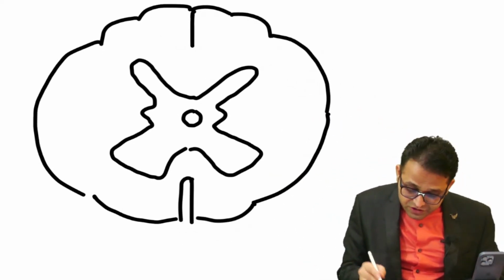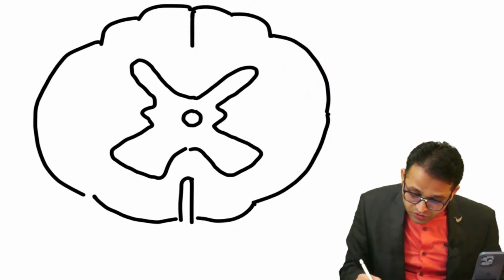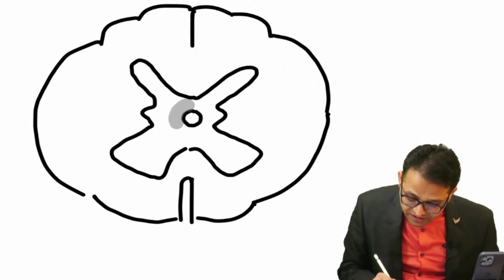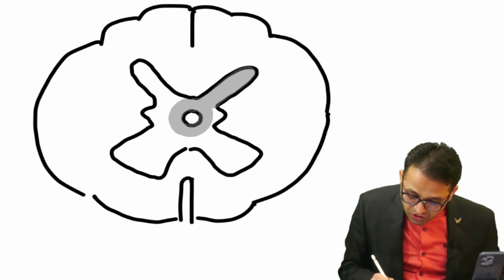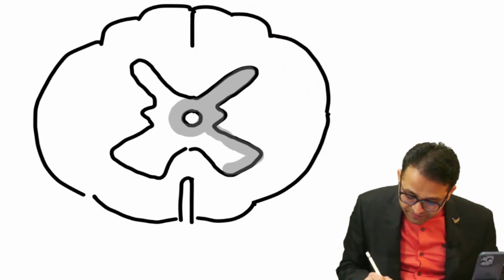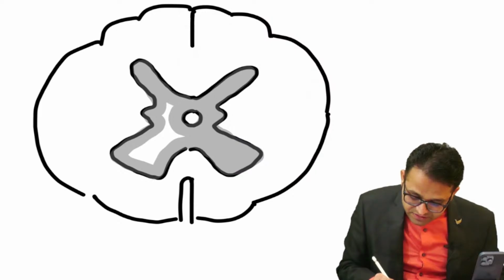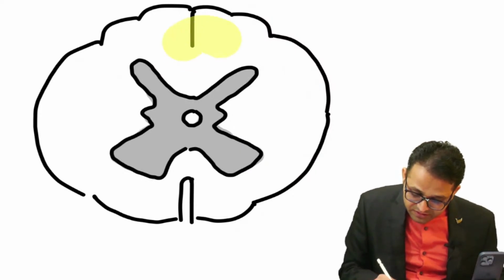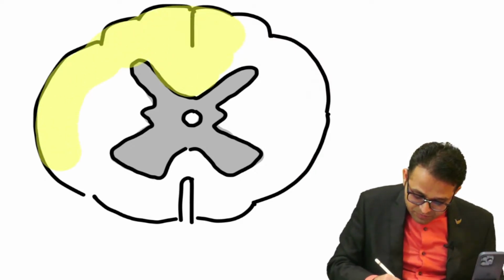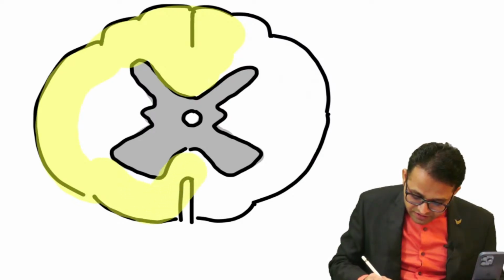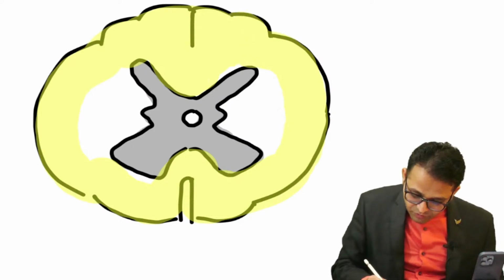Now check this one. Sir, you told the gray matter is around the central canal. So this is the gray matter area, also called the mantle layer, and here is the marginal portion, the marginal layer. Getting the point, everyone? Yes, sir.